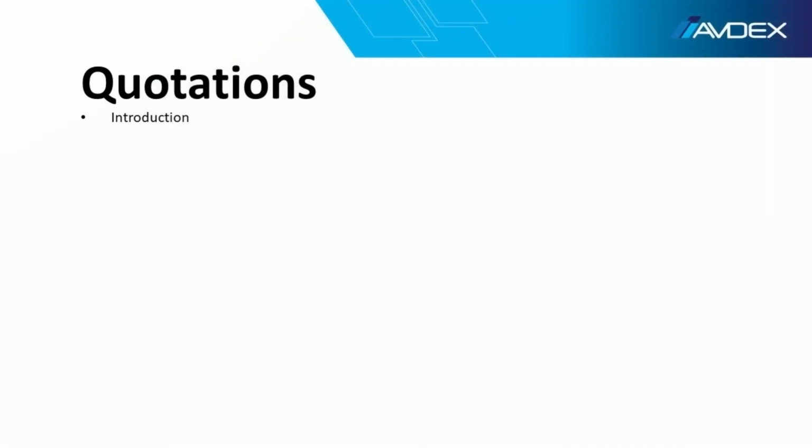Quotations. Introduction. The AMS Quotation functionality is an optional add-in module to the main program. The purpose is to prepare a quotation in the same format as the work pack. This allows customers to clearly match the quotation with the final documentation. The quotation format is similar.